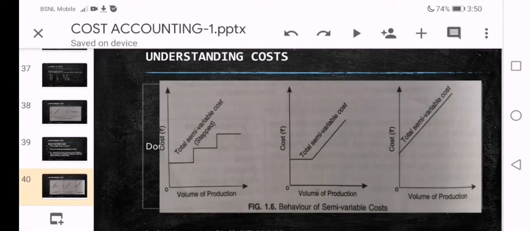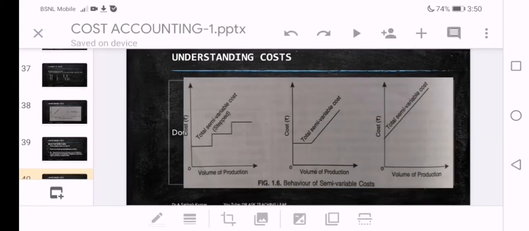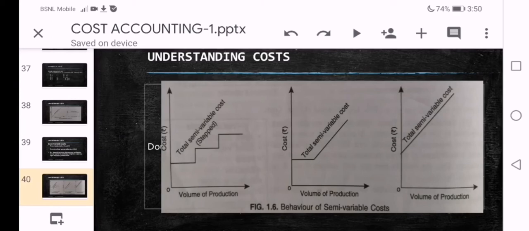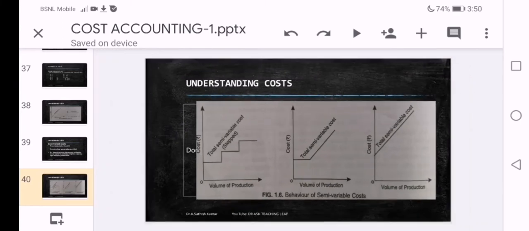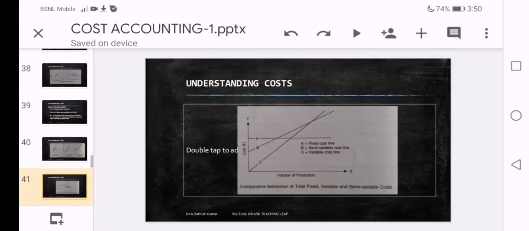And a third one: whether you produce or not, at zero level the semi-variable cost is fixed, as shown in chart 3. But once you start producing the goods, for every unit of goods produced there is a change in the semi-variable cost. So these are the three behaviors presented for your better understanding of semi-variable cost.